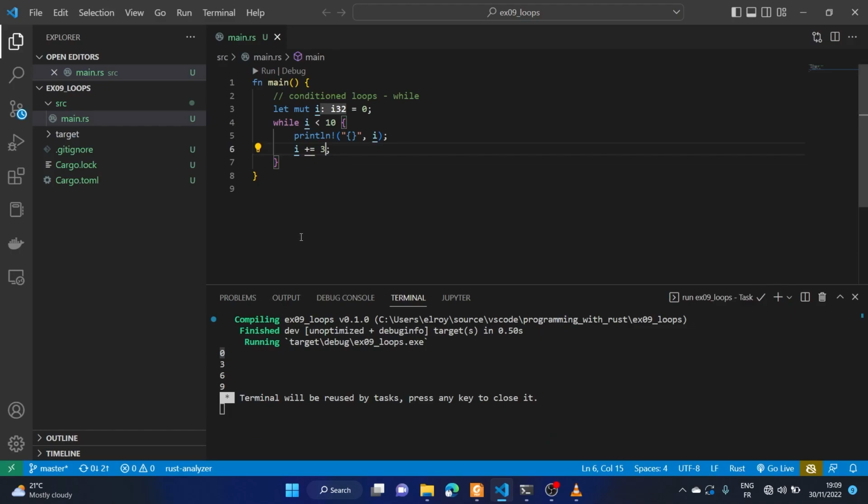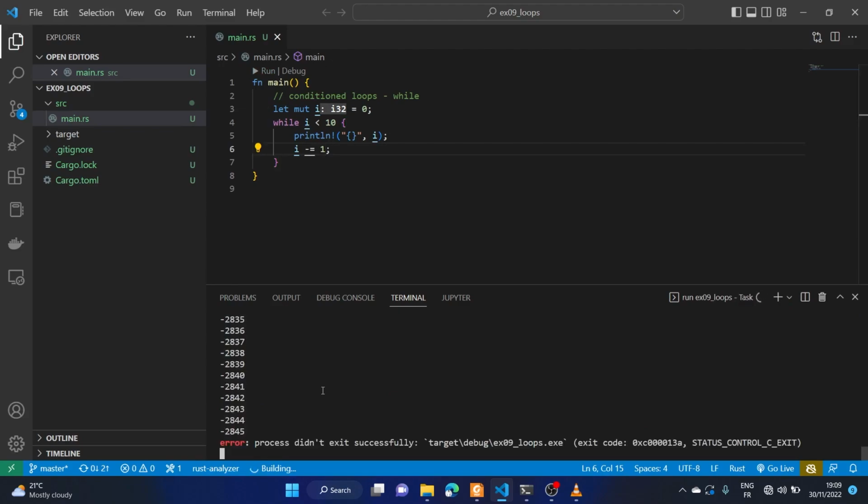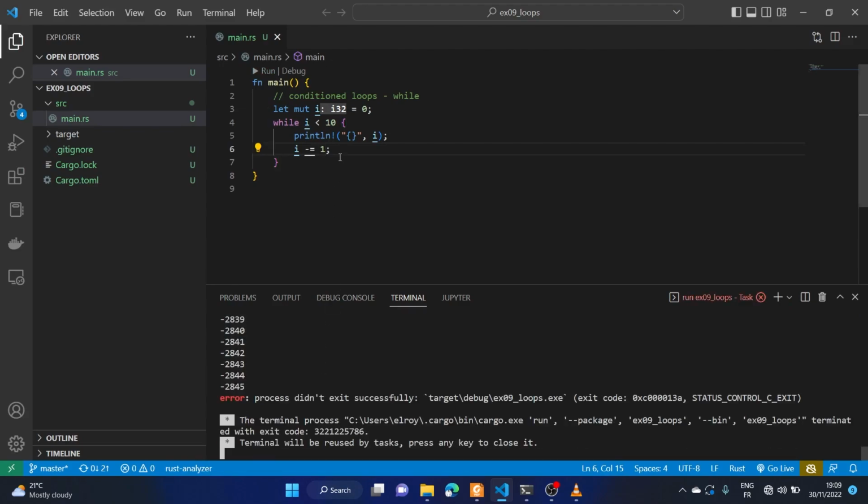0.396. Now there's a bad direction we could take where we could decrease the value of I by 1, and that way it never stops. So for our conditioned loop, we need to think about the loop before we start writing it, because we know that inevitably I becomes 10.